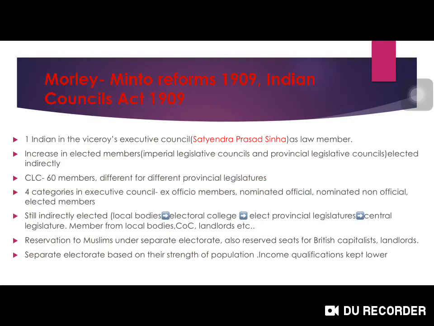Next, Morley-Minto Reforms 1909, Indian Councils Act 1909. Coming to this act, why was it formed? If you see the chronology again, before this there was the partition of Bengal, and extremists had come up in the Indian National Congress.